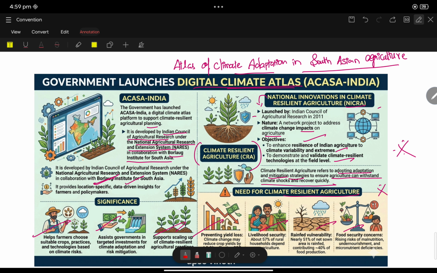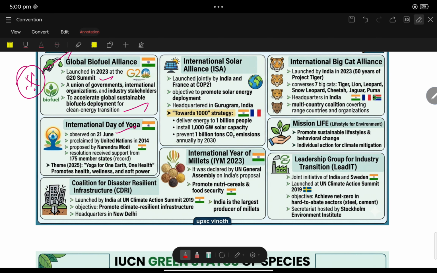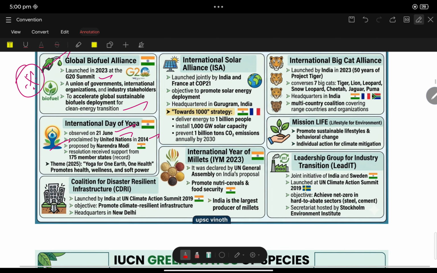Global Biofuel Alliance was launched in 2023 at the G20 Summit, a union of governments, international organizations, and industry stakeholders to accelerate global sustainable biofuel deployment for clean energy. Next, International Day of Yoga, June 21, proclaimed by the United Nations in 2014, proposed by our Honorable Prime Minister Narendra Modi. The resolution received support from 175 members. Yoga for One Earth, One Health.